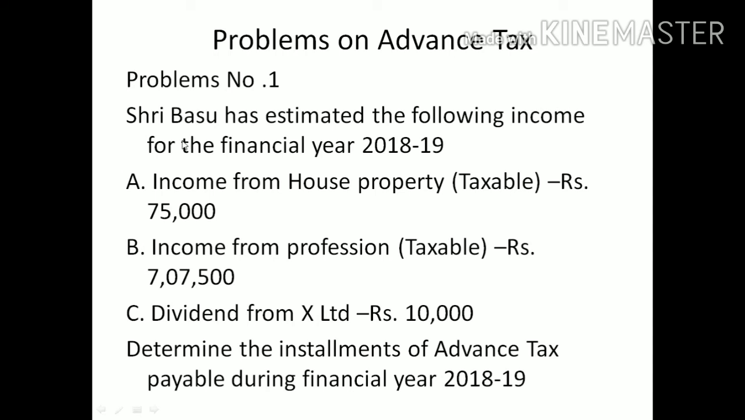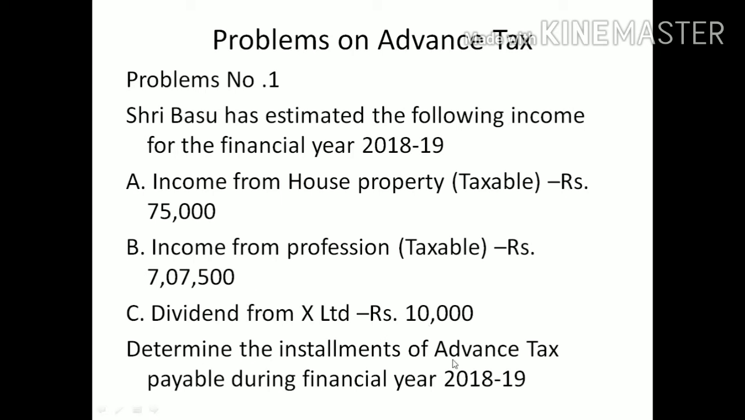Sri Basu has estimated the following incomes for the financial year 18-19. This is the financial year, and the previous year is also 18-19, and they have given some incomes here. Income from house property, taxable, is already calculated: 75,000. So take that into account for calculation of total income. Income from profession, also taxable and already calculated, so take it directly: 7 lakh 7,500. The dividend from X Limited, 10,000, is income from other sources, and it is exempted.